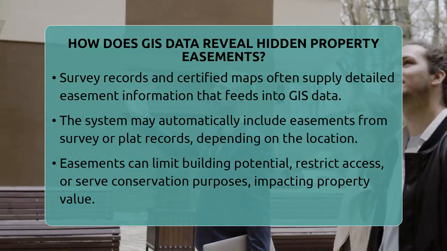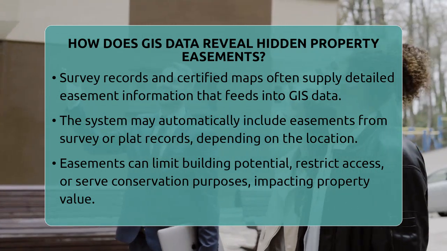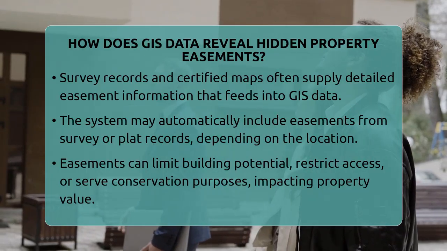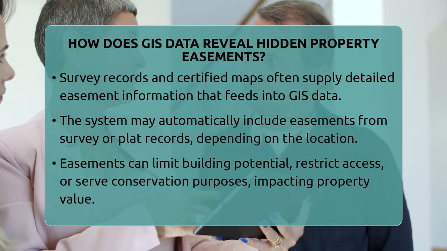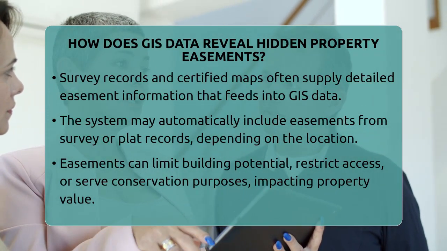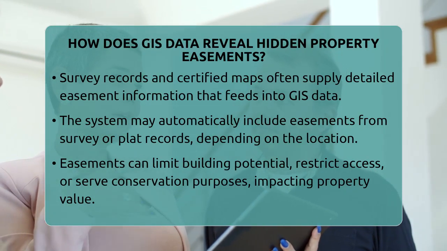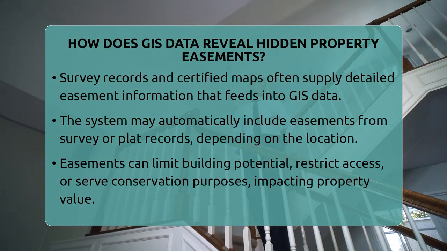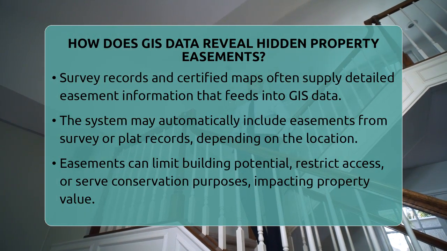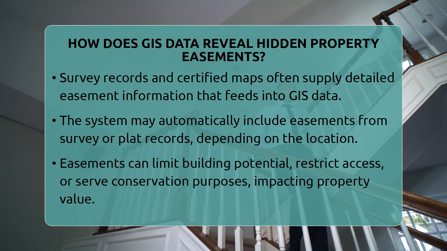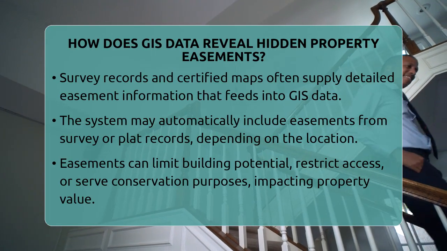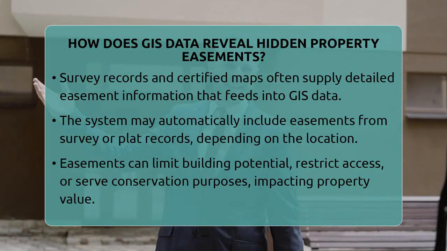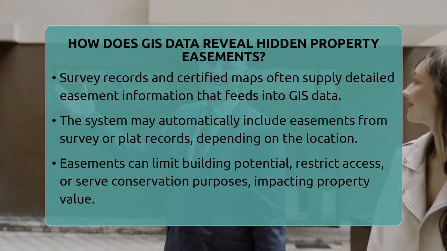Survey records and certified survey maps often contain detailed easement information that feeds into GIS systems. These documents show property boundaries and easement details with legal accuracy. Some GIS systems automatically include easements from survey records or recorded plats, but this can vary depending on where you are. For property tax purposes, GIS mapping shows how easements can limit building potential, restrict access, or protect land for conservation.